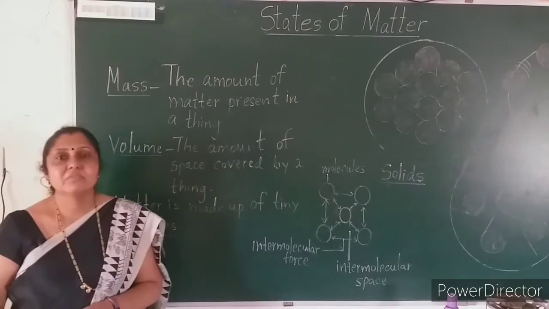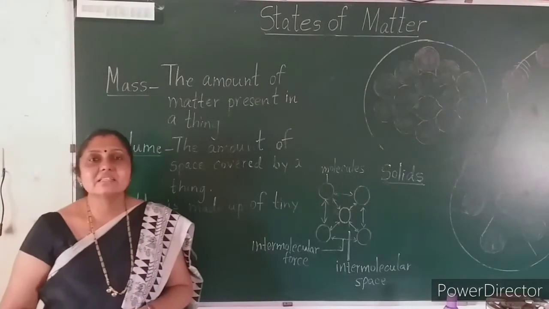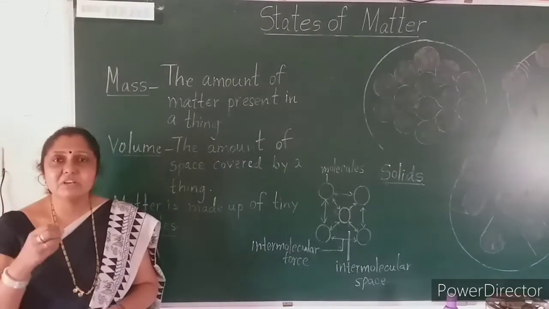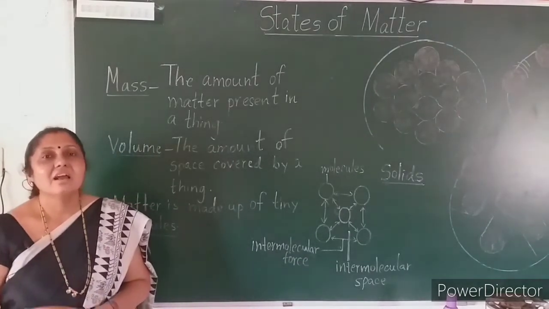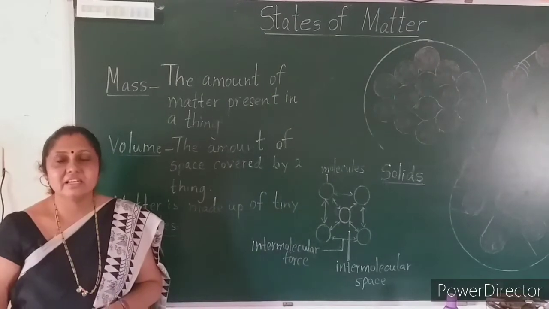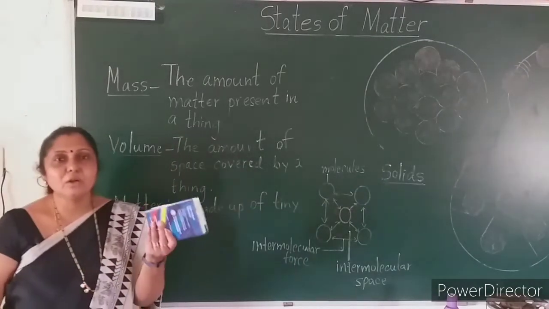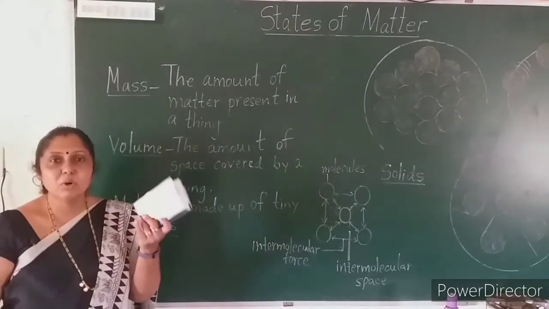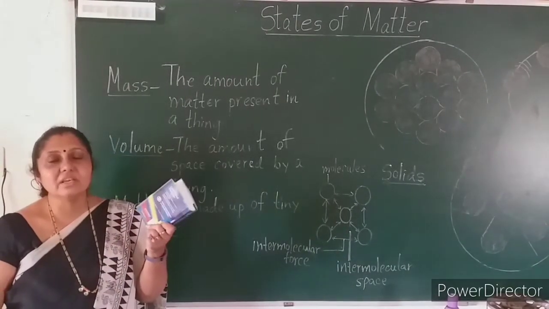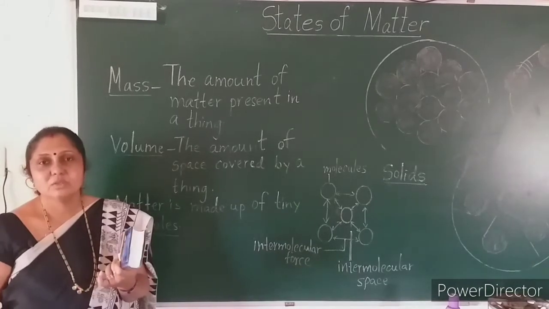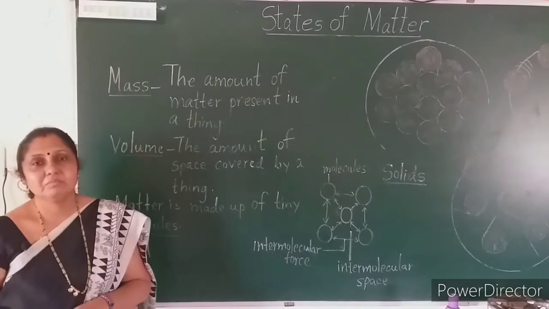Now the next one, which is very important. All matter has mass. How do you measure this? How do you come to know about the mass? It is the weight of that thing. For example, this book may be 250 grams. So the mass of this book is 250 grams. We come to know the mass by the weight of that thing.